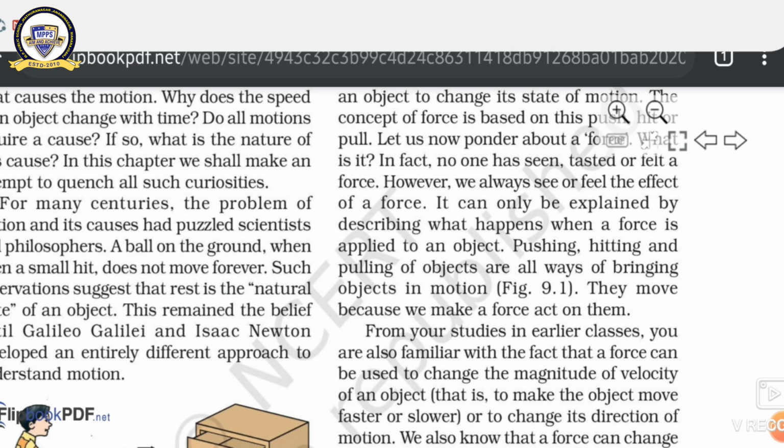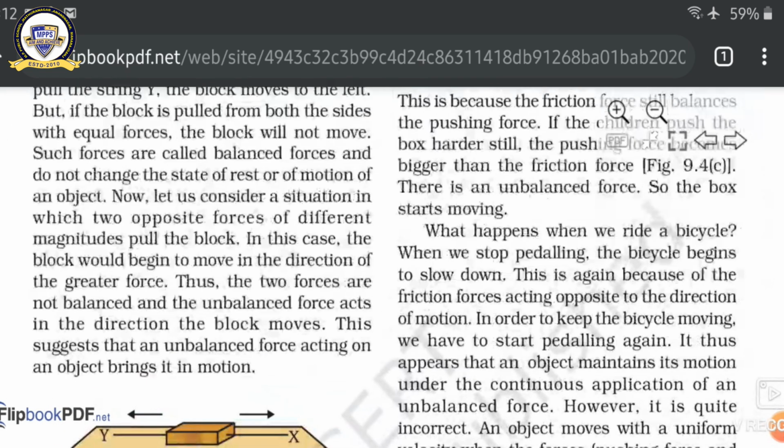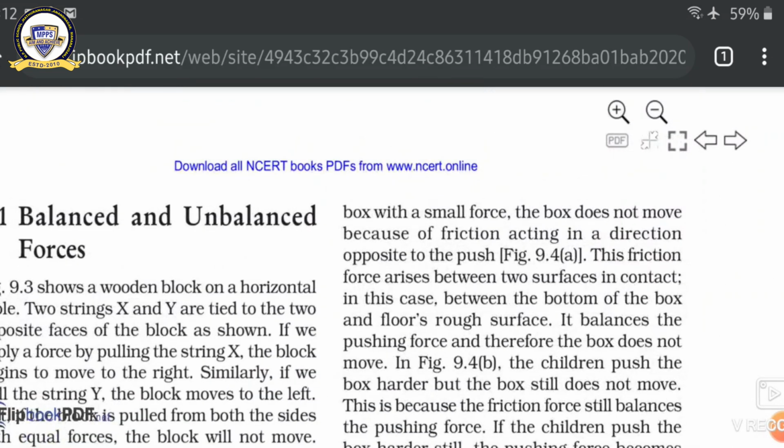Now, what is the effect of force? Force can change the position of a body. Force can change the direction of a body. Force can change the shape and size of a body. Force can also change rest to motion or motion to rest when applied on a body.